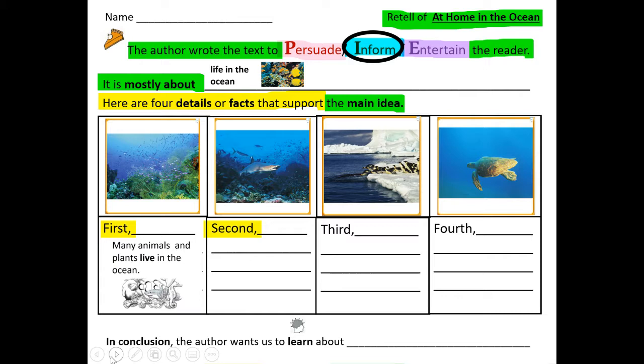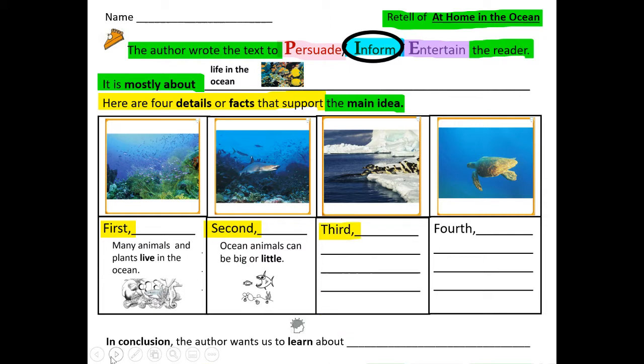Second, can you tell if the shark is big or small in the picture? Second, ocean animals can be big or little. So the shark is big in this picture.